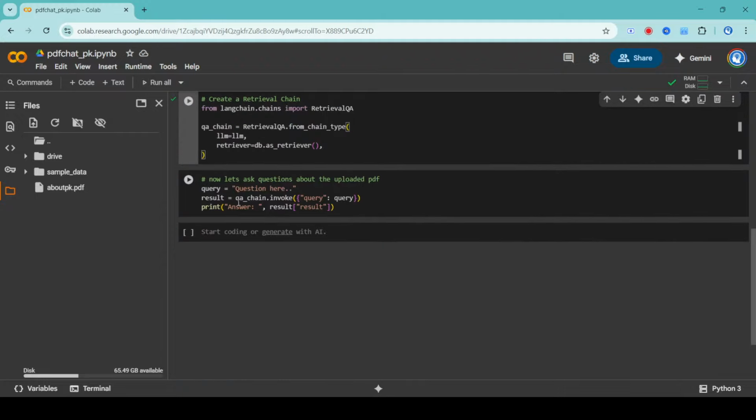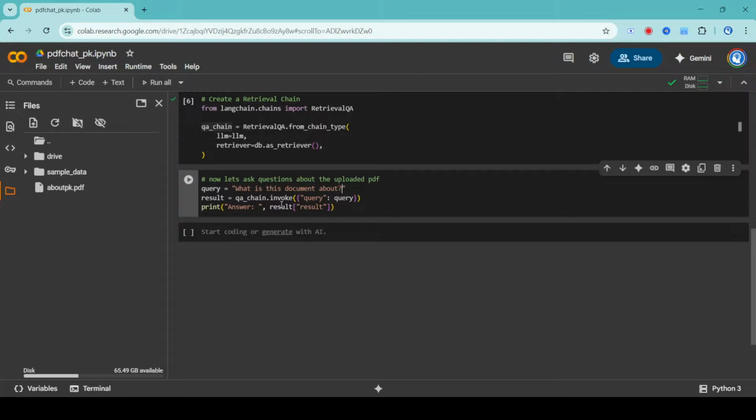Now let's ask questions about the uploaded PDF. I'm creating a query variable. We can ask our question here. The result will be this QA chain, that is the LLM with the retrieval data from FAISS, and then invoke this query, meaning execute this query and print the answer. Let's try this out. Now that we have uploaded the PDF and the embeddings are generated, what is this document about? That's my first question. Let me see if it runs, otherwise I'll have to rerun.